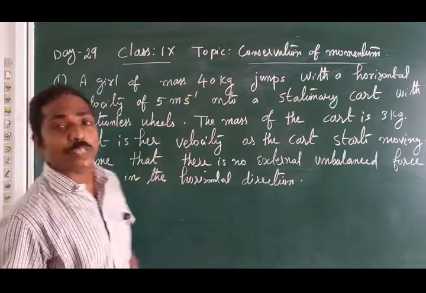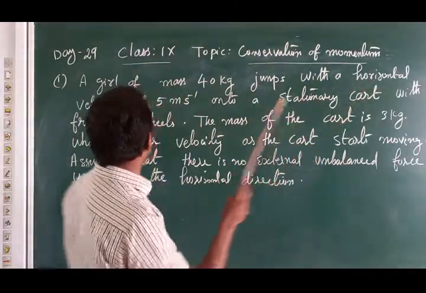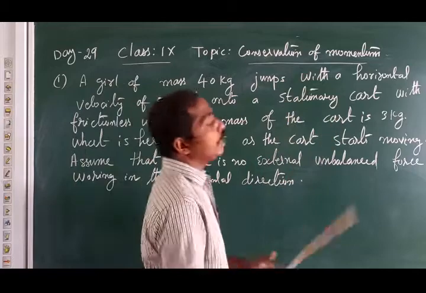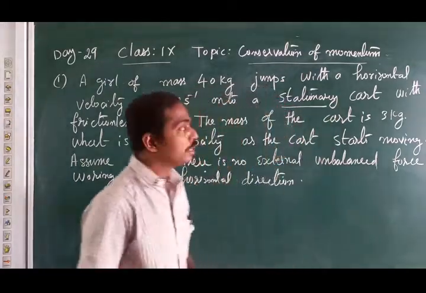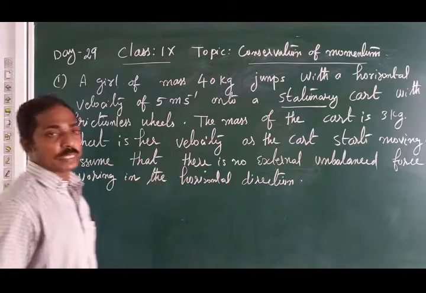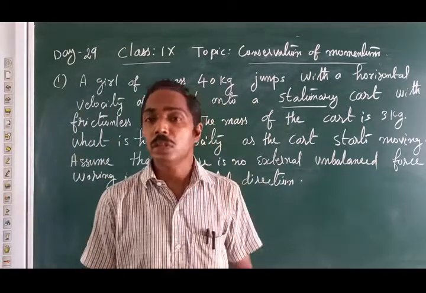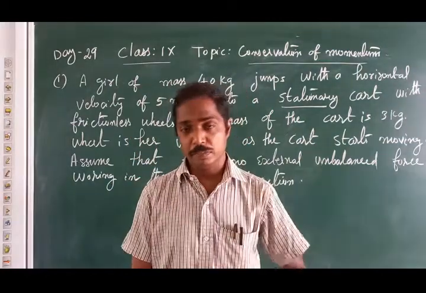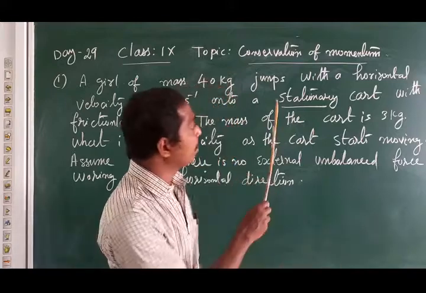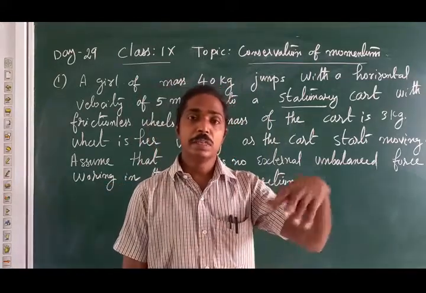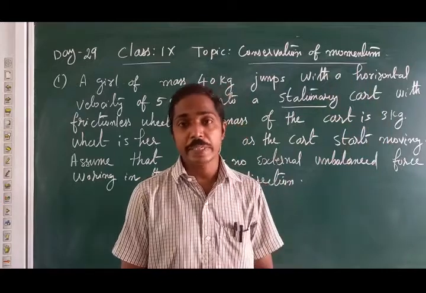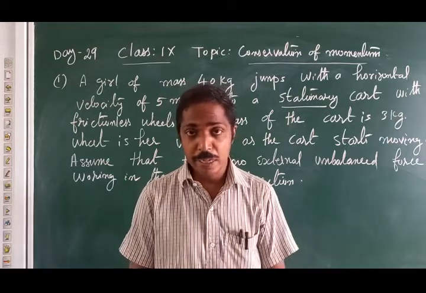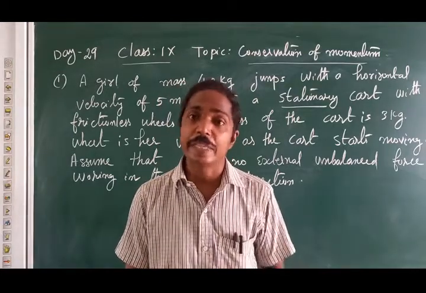A girl of mass 40 kg jumps with a horizontal velocity of 5 meters second raised to minus 1 onto a stationary cart with frictionless wheels. Here the girl was not at rest. According to the question, the girl is not at rest. The girl was moving, the cart stationary only. The girl was jumping onto the cart which was stationary. But the girl is in motion only.